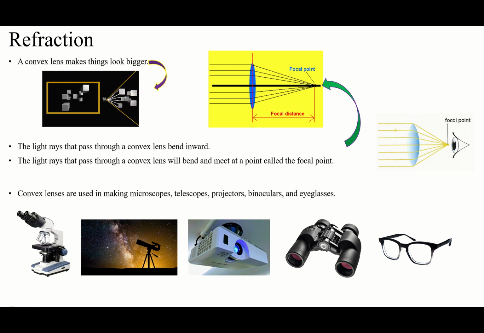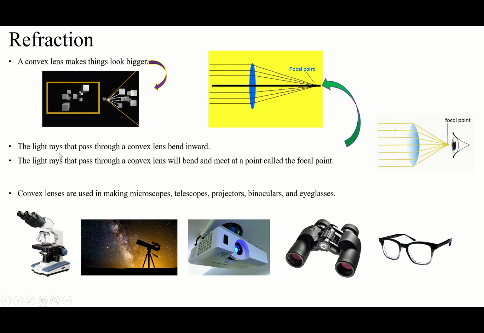A convex lens makes things look bigger. We said we have different lenses for different things. Convex lens makes things look bigger. Be careful. Convex lens makes things look bigger. We have different lenses for making things look smaller, further, closer. But we have a convex lens that makes things look bigger. Look at this. When they put on the convex lens, you see it's going to make things bigger. It's going to bring it closer and make it bigger.